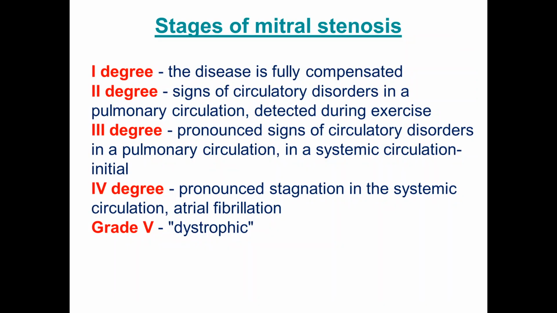First degree: the disease is fully compensated. Second degree: signs of circulatory disorders in the pulmonary circulation are detected during exercise only. Third degree: pronounced signs of circulatory disorders in the pulmonary circulation and initial signs in the systemic circulation. Fourth degree: pronounced stagnation in the systemic circulation and atrial fibrillation form, and dystrophic processes develop in the heart, which result in congestive heart failure.